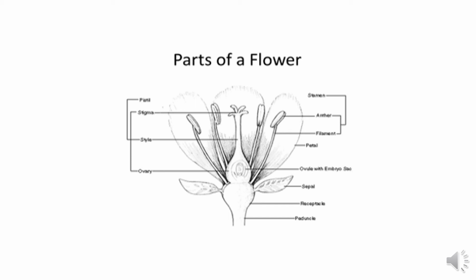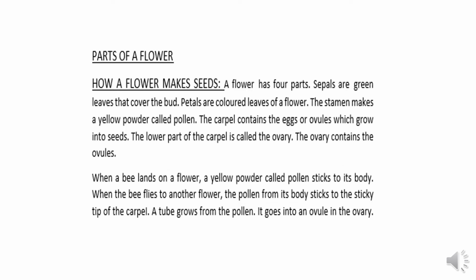Now it goes into an ovule in the ovary. So in this way the flower makes seeds.